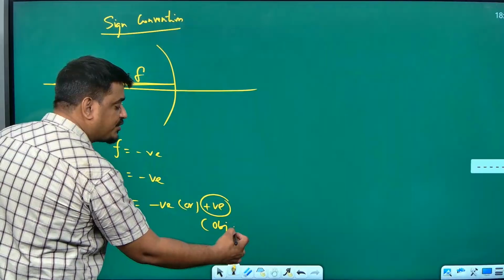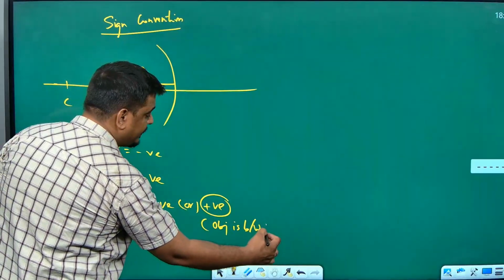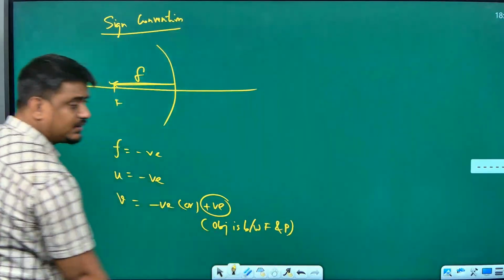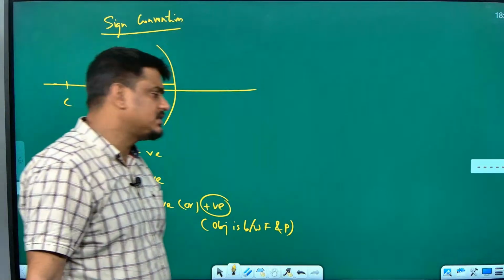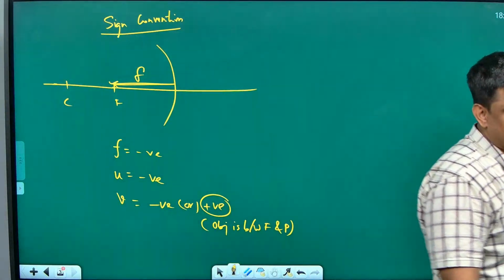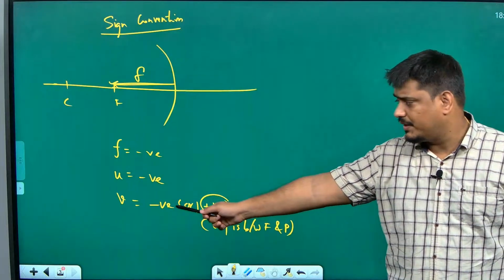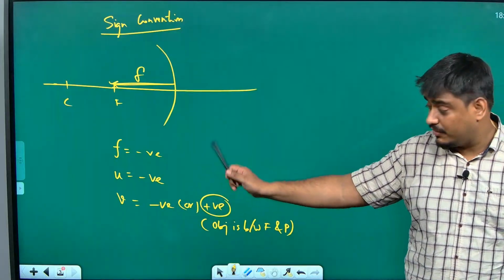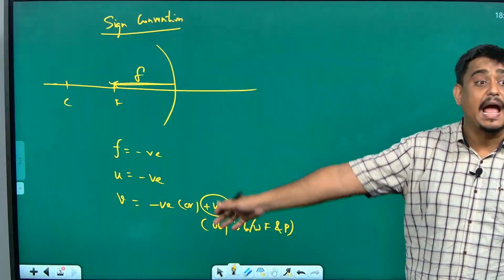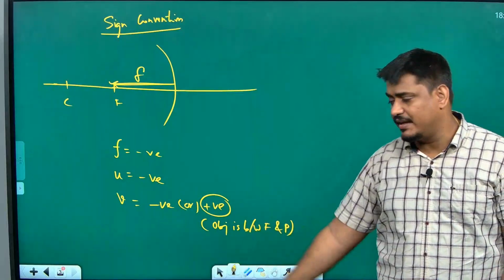That is if the object is between F and P, isn't it? Otherwise, in all the scenarios, V will be negative only. So U negative, V negative, F negative. U will always be negative and V can be positive if the object is between F and P.